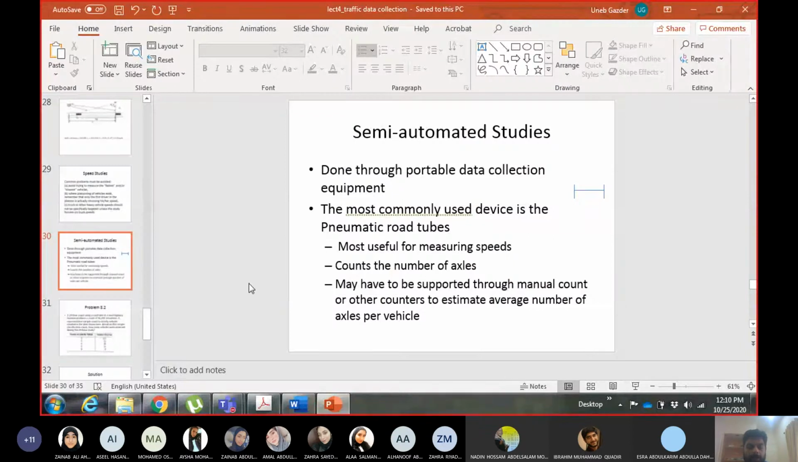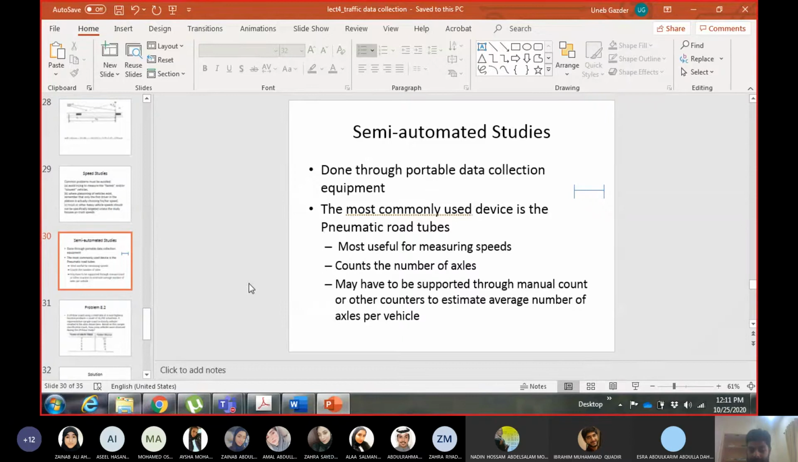Okay, so I was talking about the pneumatic road tube. We have to do a short manual count as well. Now this manual count is just to know on average how many axles the vehicle has. The vehicles which are passing from this point, on average how many axles they have. So this is very short, just to know this number. You can finish the manual count in 10-15 minutes.